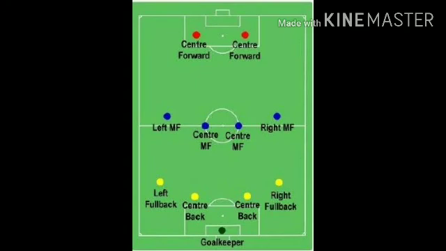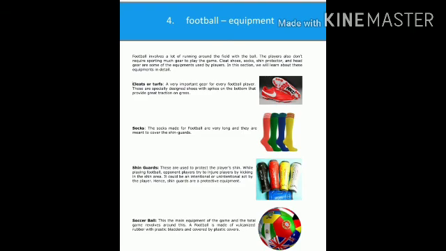Okay children, next, player equipment. Without this we can't play. First, the football boot, everyone knows the football boot, and stockings. Stockings means football socks. Okay children, next, chin guard. Chin guard is a must, children, because in football you can easily get a chin bone injury. So chin guard is very important in football.